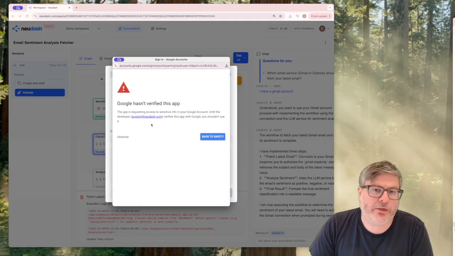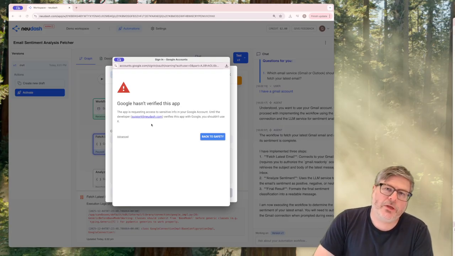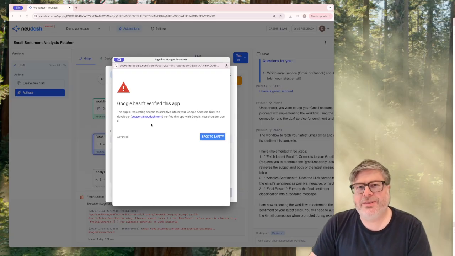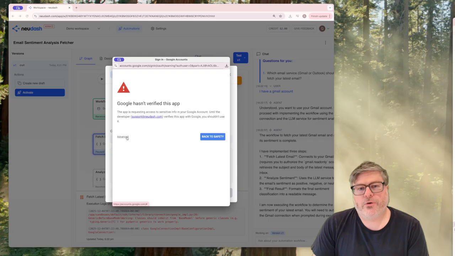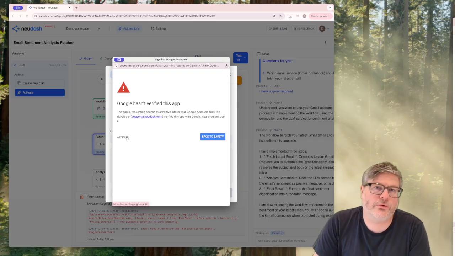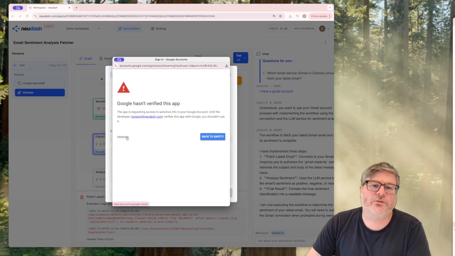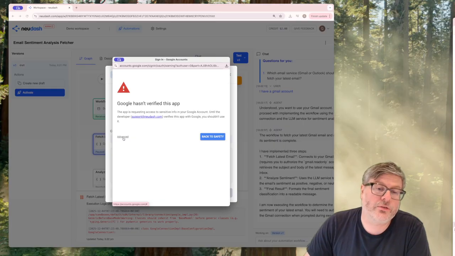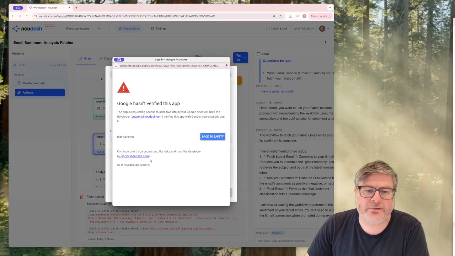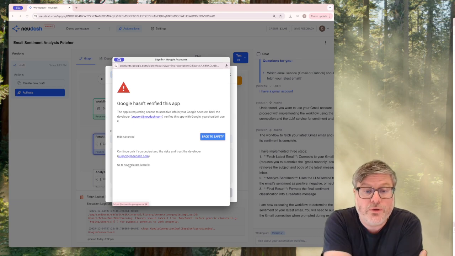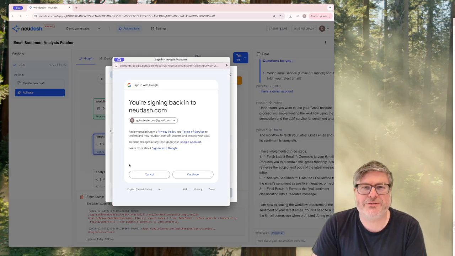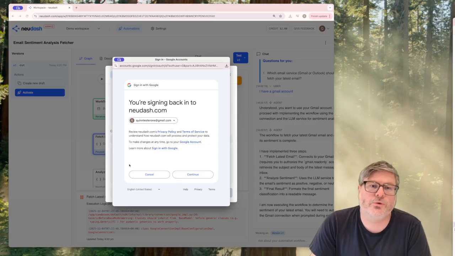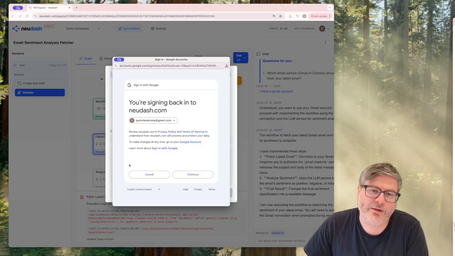And we haven't verified the app yet. This is a very deep well to go through in order to get our app verified. We are planning to do that from both an experience point of view and also credibility point of view, but this is going to take us months. So until then, users effectively have to click on advanced and then say that they actually want to continue, even though Google says it's unsafe. Now, we're taking great care of making the platform safe. It's not that it's unsafe, but it's that Google doesn't trust that we are making it safe, which, fair enough on Google's behalf. Now I'm signing in as this user.